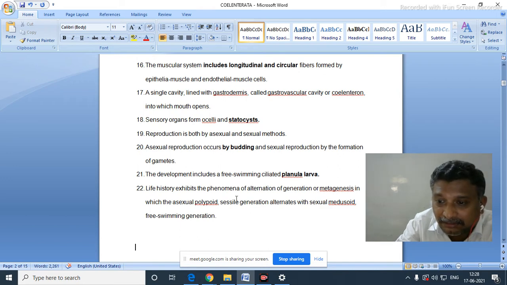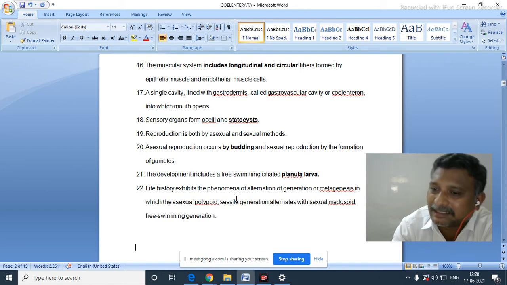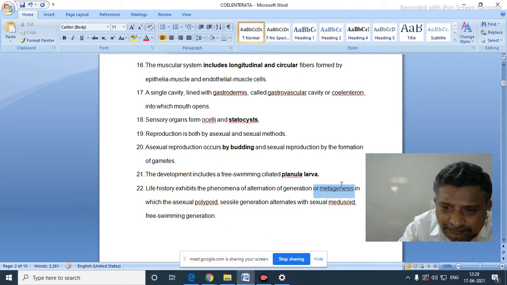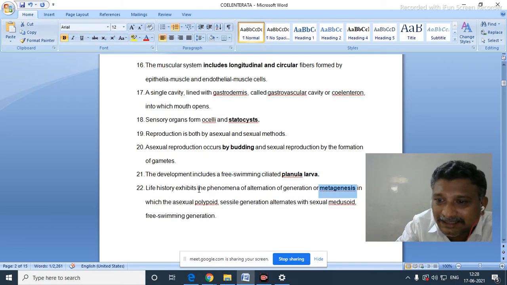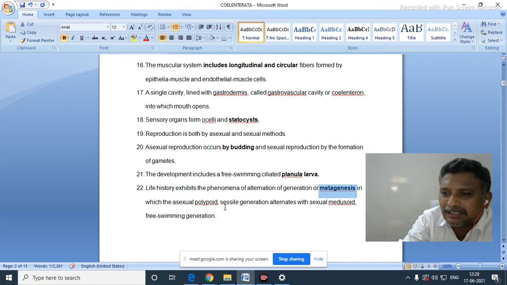And one more, sexual life begins asexual life. Asexual life again begins a sexual life. That phenomenon is known as alternation of generation, called metagenesis. So here polyp produces medusa, medusa produces polyp.